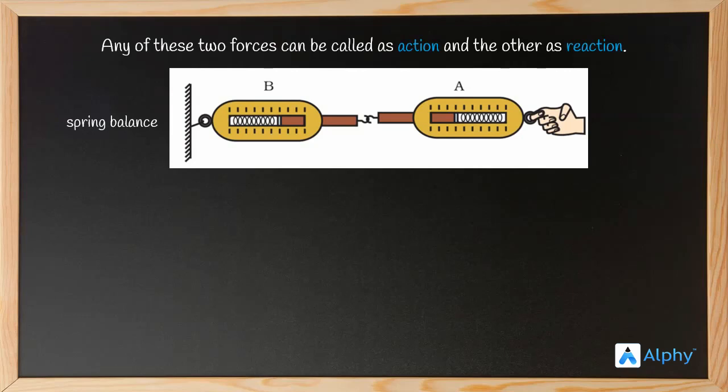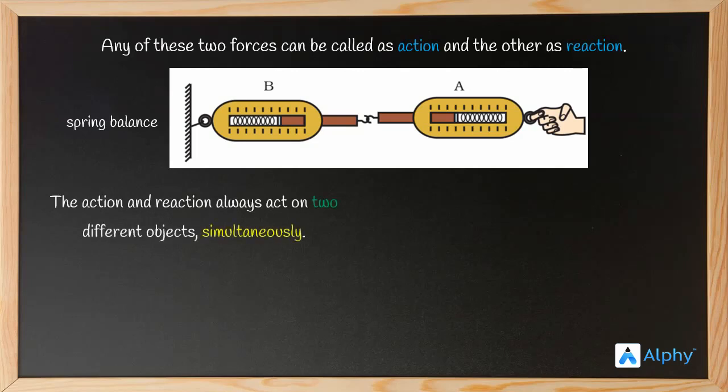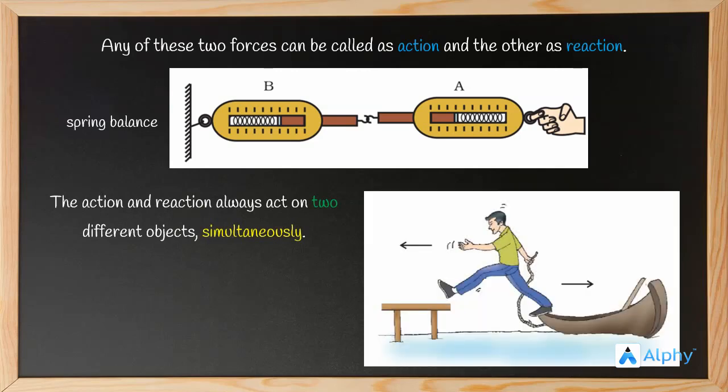Now let's see two very important properties of the action-reaction forces. The action-reaction always act on two different objects simultaneously. Let's take an example of this. This man is jumping off the boat onto the shore. As he jumps, he is exerting a force in the forward direction, but the boat moves backwards.